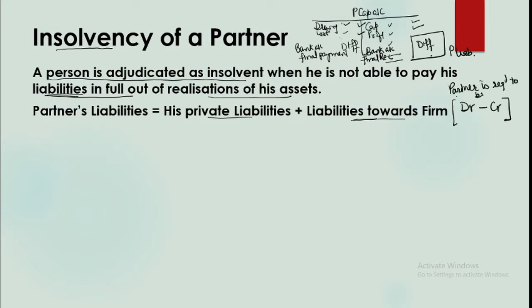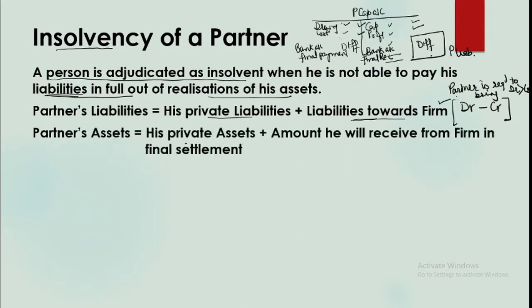Okay, so there will only be one possibility. Either the partner will be bringing an amount into the firm or the partner will be paid by the firm. So when we talk about the partner's assets, this includes his personal assets plus the amount that he is going to receive. But out of these two, we'll be having only one option. Rather, we'll say it's not a choice, but there will only be one possibility. Either you are to pay to the firm or the firm is paying you. So it is either the difference on the debit side or the difference on the credit side. So insolvency is relevant in the books of the firm when the partner is to bring money into the firm, isn't it?